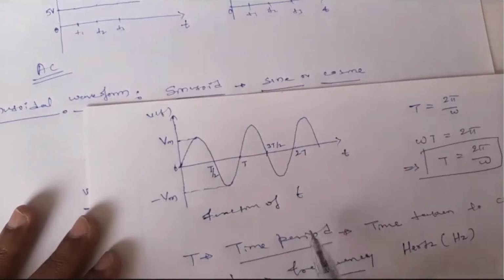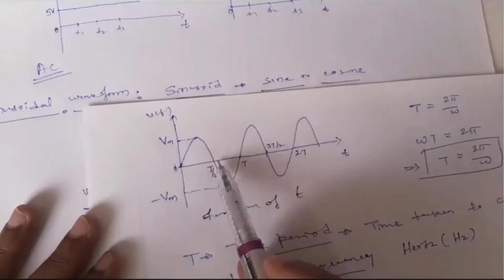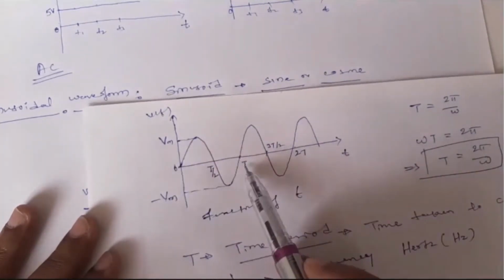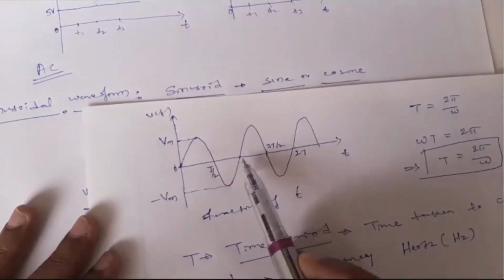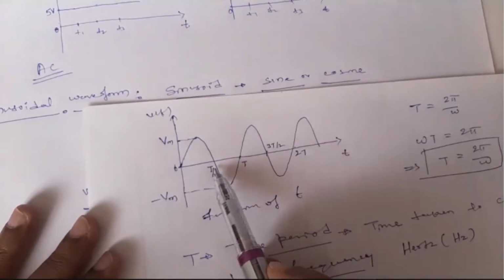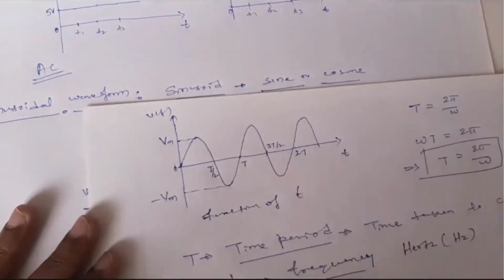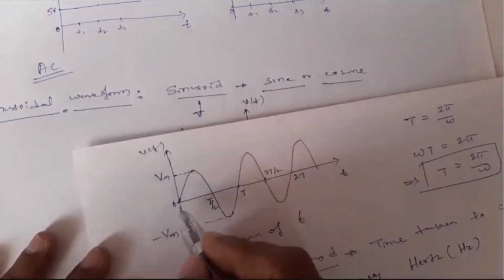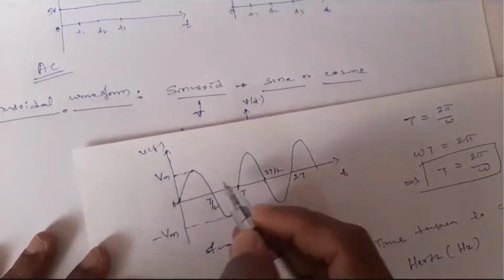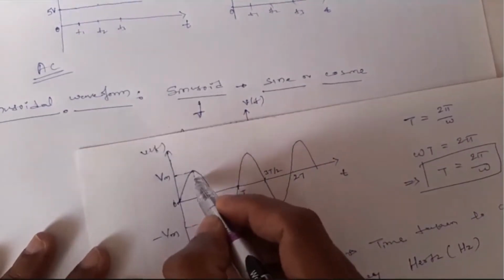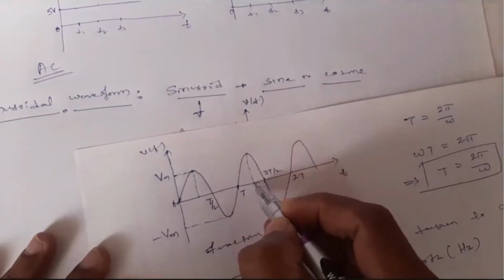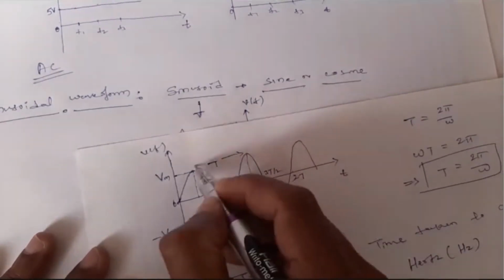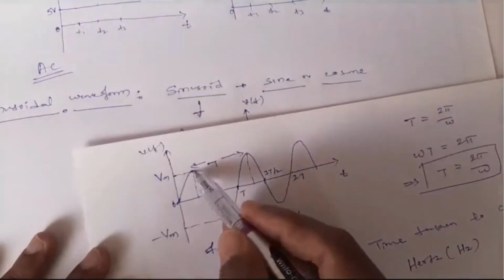Like say your semester is of 6 months. Similarly here, this period is T, T seconds. After every T seconds it is going to repeat, and T by 2 is the half time period. So the time taken to complete half a cycle is nothing but T by 2. And one of the important things is, if you consider from here to here, this is T. Even from here to here, it will be T. Between two peaks, whatever the time is, that will be T. Because even this will repeat. You can see this will repeat.